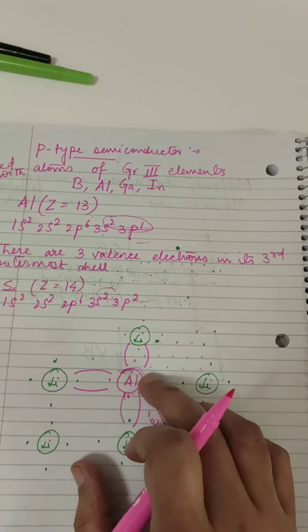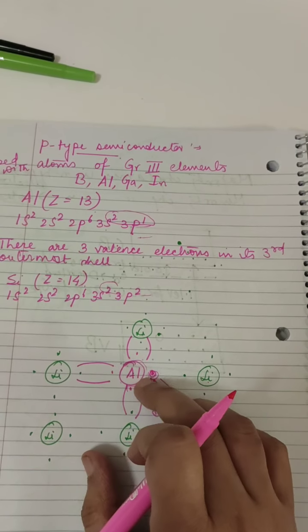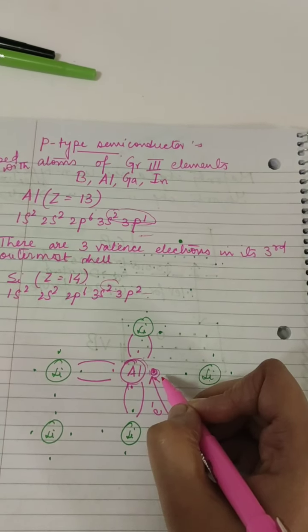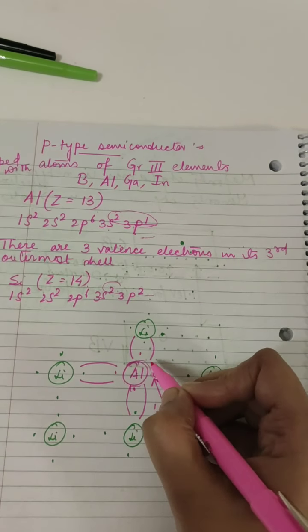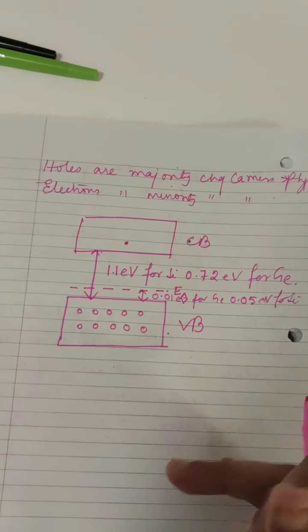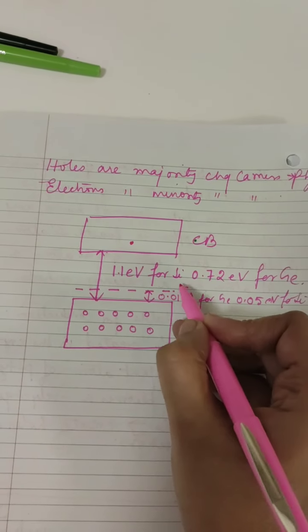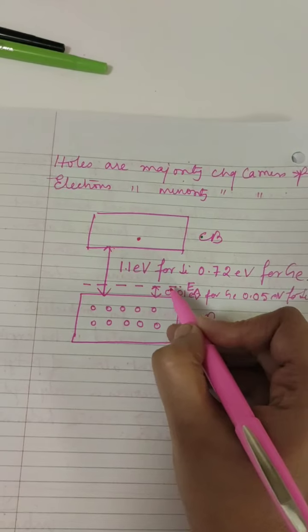Thus becoming a negatively charged ion. It will have a hole, it will accept an electron, thus becoming a negatively charged ion, and thus creating a hole in the valence band. These atoms in the acceptor energy level will accept electrons and become negatively charged ions.